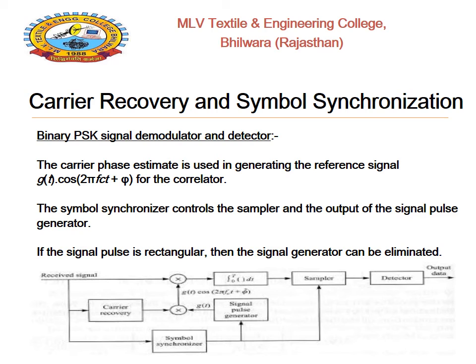The output of the first product modulator is given to the integrator, where the integrator works as a low pass filter. The output of the integrator is given to the sampler, the sampler output is given to the detector, and the detector provides the output data sequence. So that is the working of the BPSK signal demodulator and detector, where carrier recovery and symbol synchronization are used to detect or identify the proper bit sequence as applied at the transmitter for the generation of the BPSK signal. Thank you.